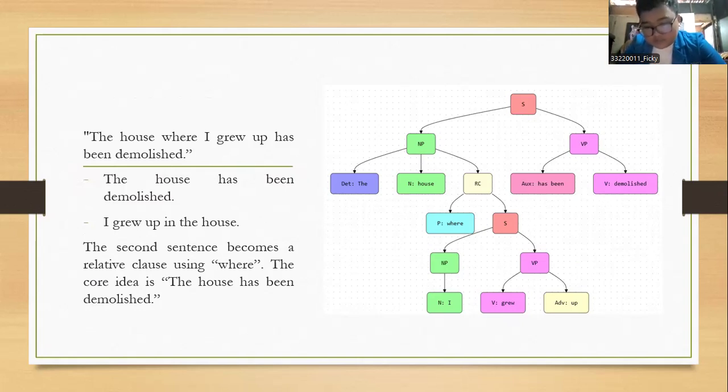The NP is I as a noun. The VP is divided by 2 again. Grew as the verb, up as the adverb. And the VP is divided by 2: the auxiliary has been and the verb demolished.